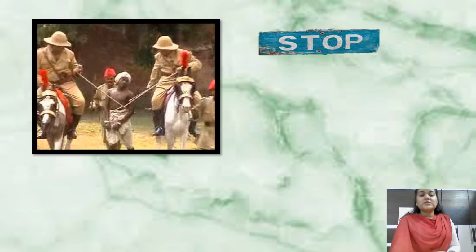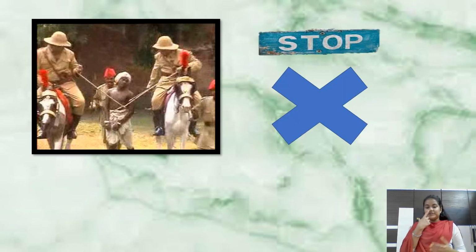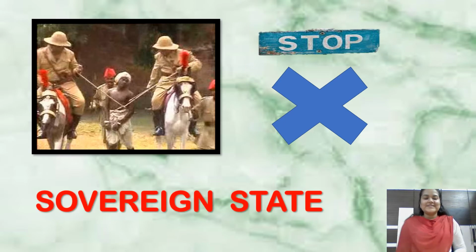Okay, so if we stop this, if you want to stop this foreign control, which state will it come under the preamble of the Constitution? Absolutely correct, sovereign state. Very good.